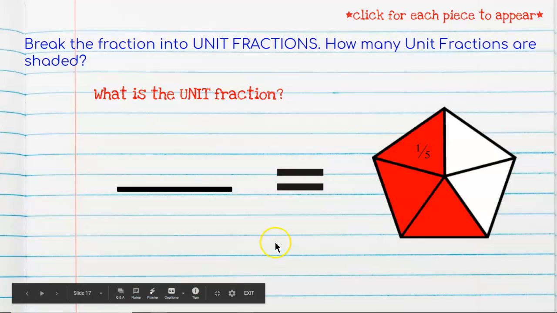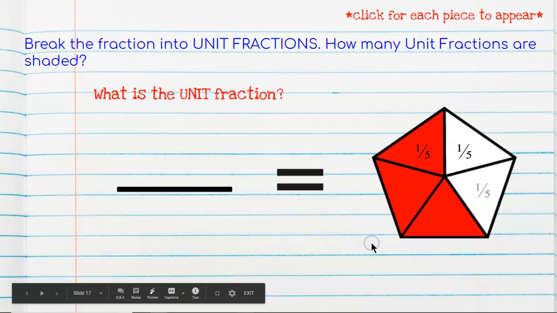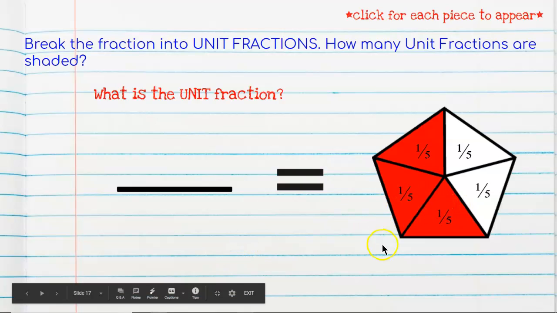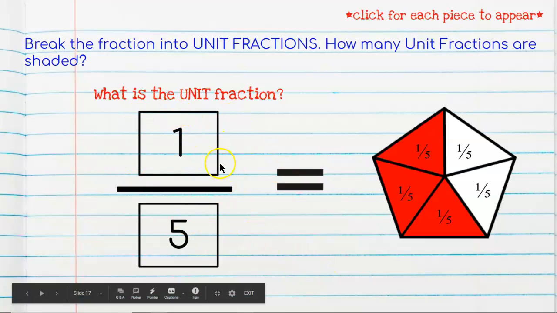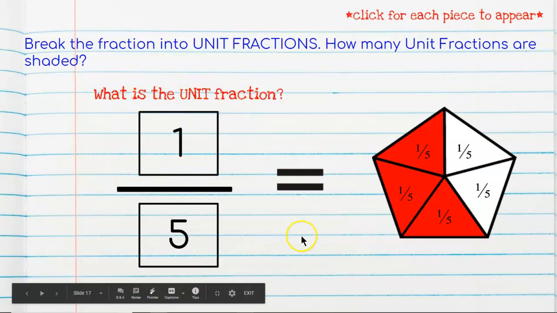All right, so here we have 1/5, 1/5. All of these are 1/5 because we have 5 pieces all together, and each of these represents one of those parts. So our unit fraction is going to be 1/5. Remember, a unit fraction always starts with a 1 in the numerator.